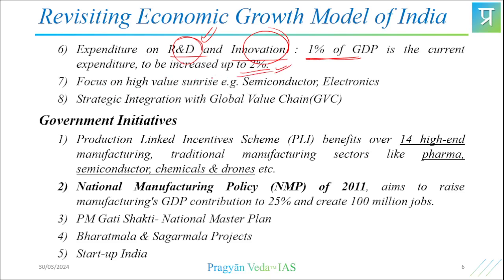Then focus on high value sunrise sectors like semiconductors, electronics. All these are upcoming areas of great potential in terms of economy and economic growth. So they have to be kept in mind, and full end-to-end value chain has to be developed in that respect.